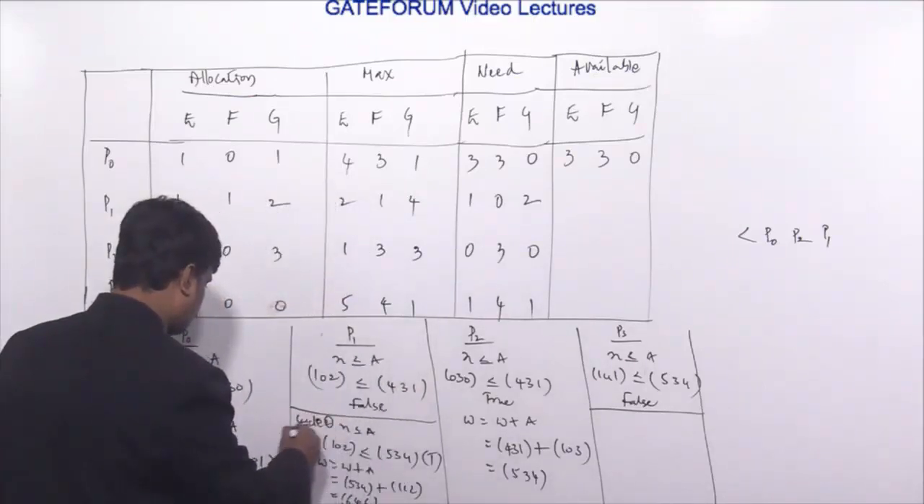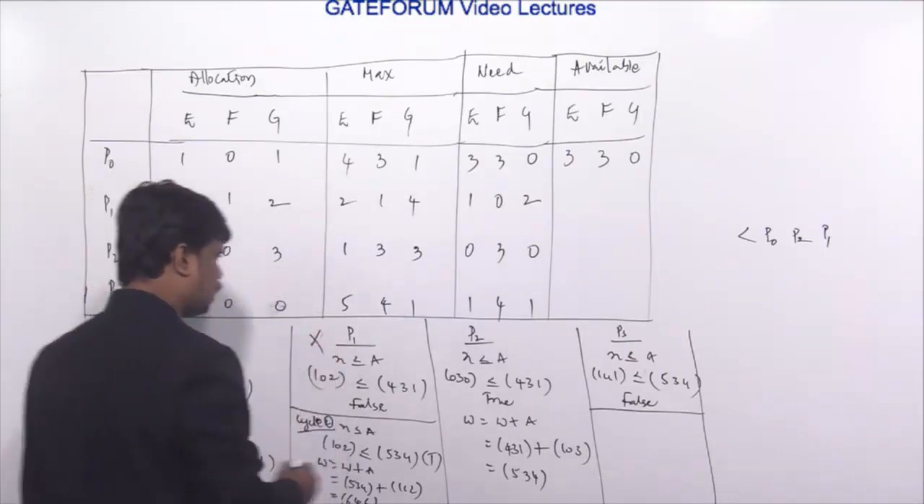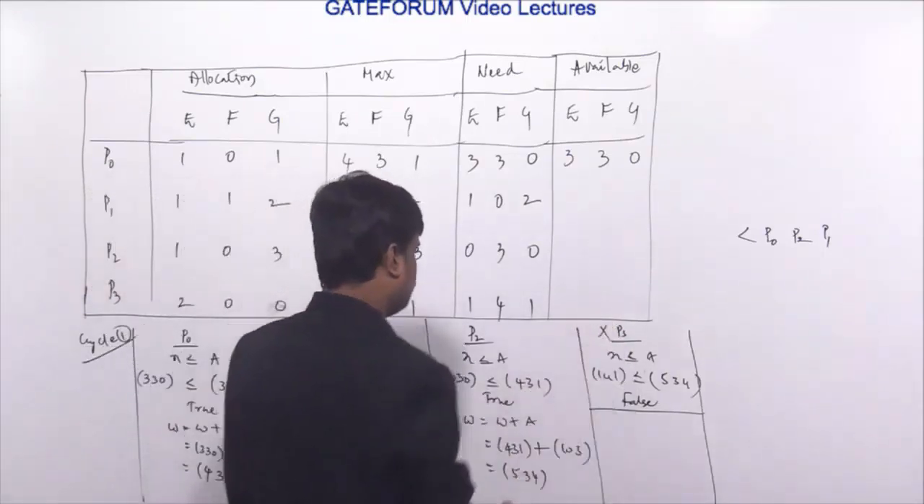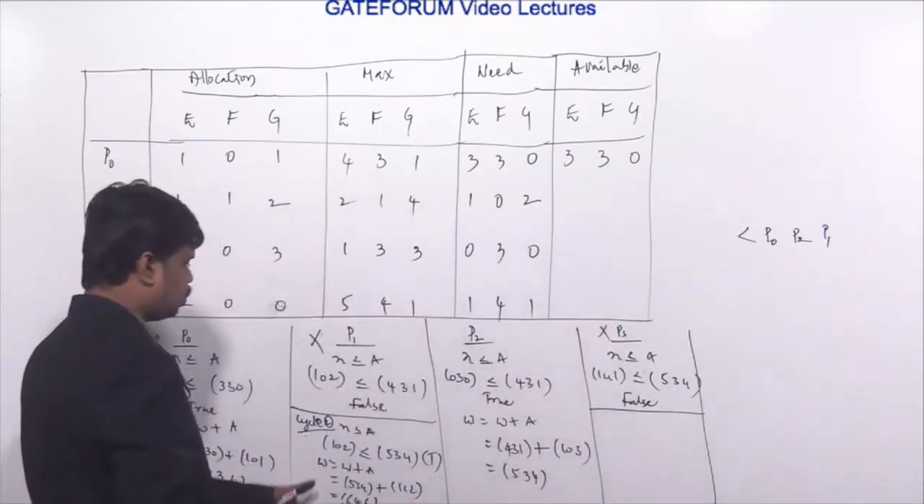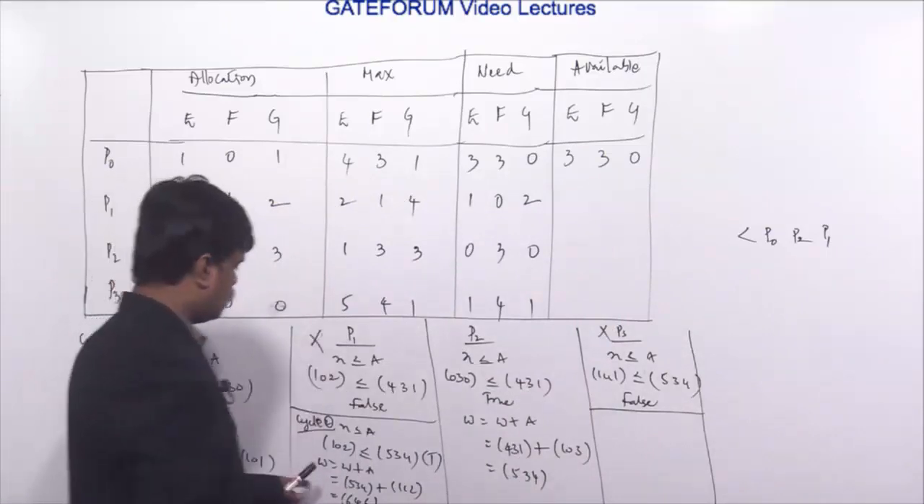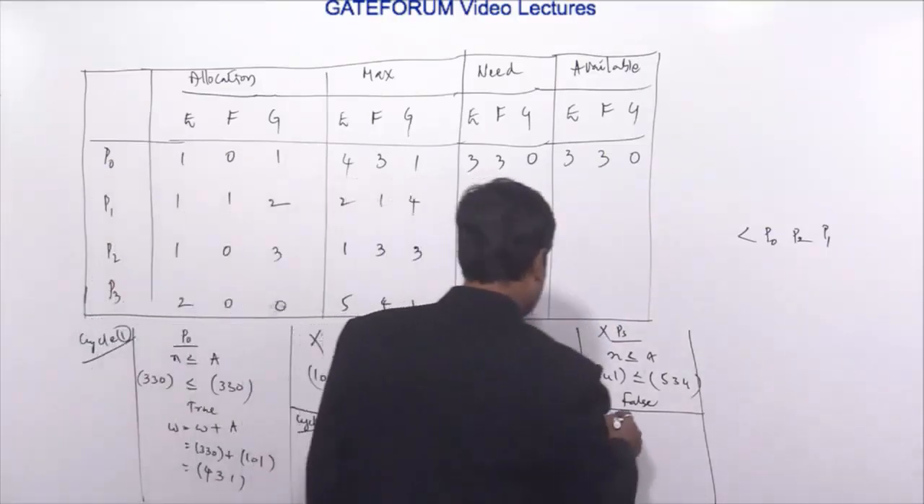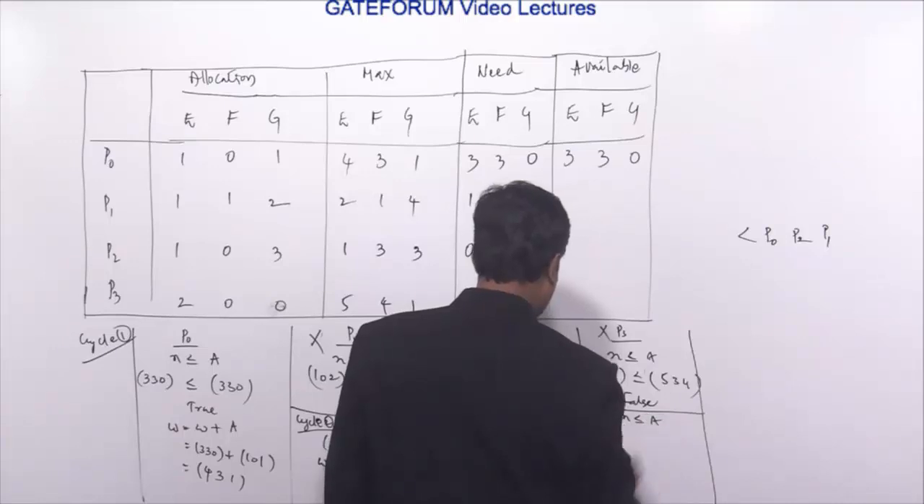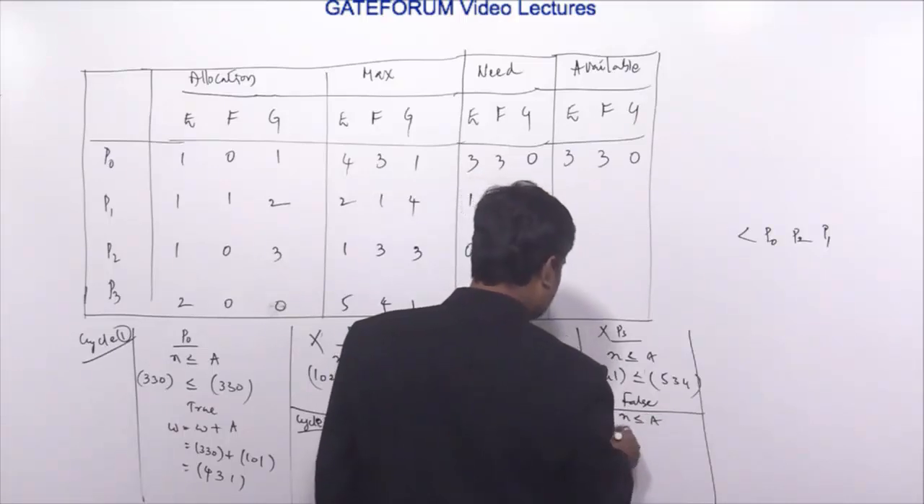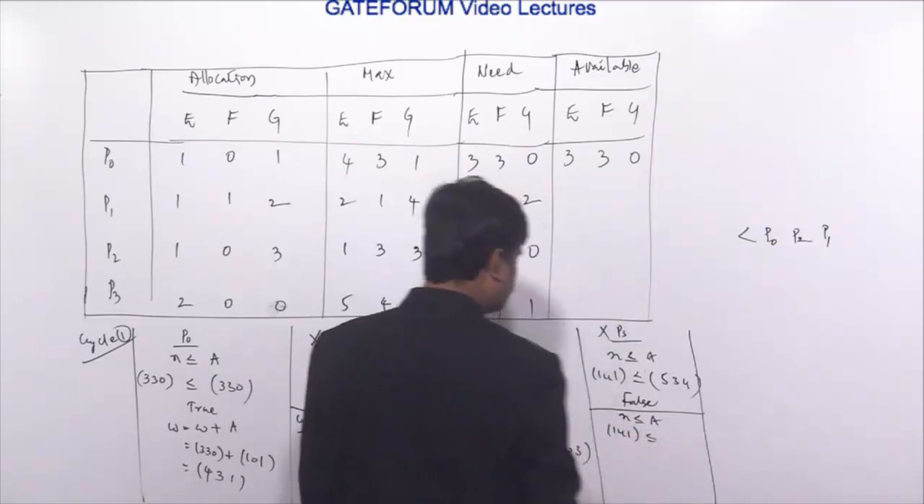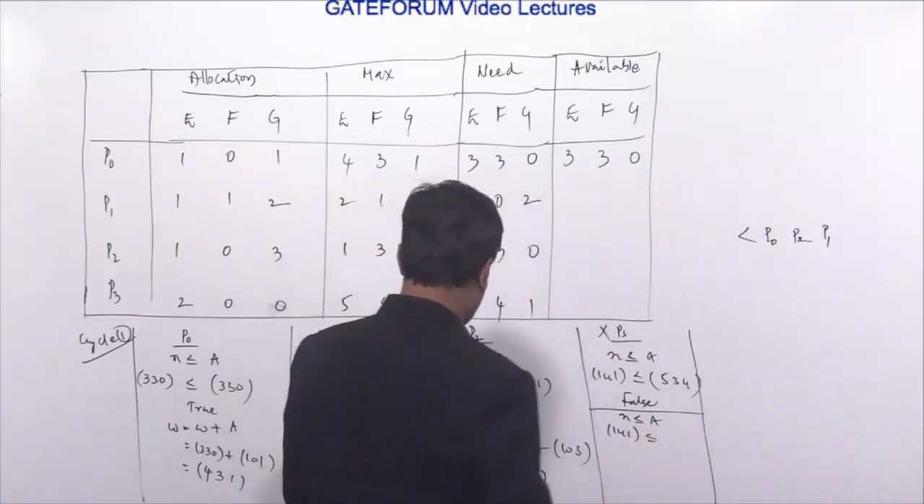In cycle 1, we were unable to satisfy P1 and P3. Now we are coming to cycle 2. In cycle 2, we are able to satisfy P1. Then I come to P3. P3 need is less than or equal to available. What is the need of P3? 141 is less than or equal to what is the available?